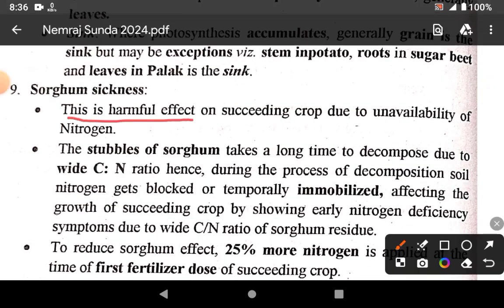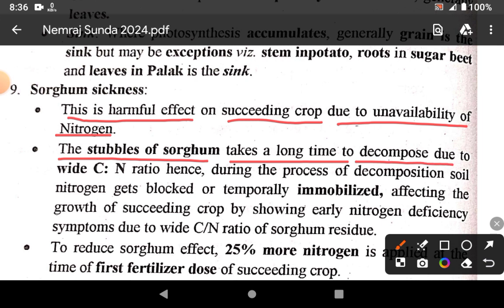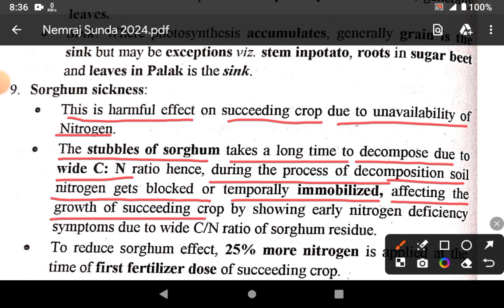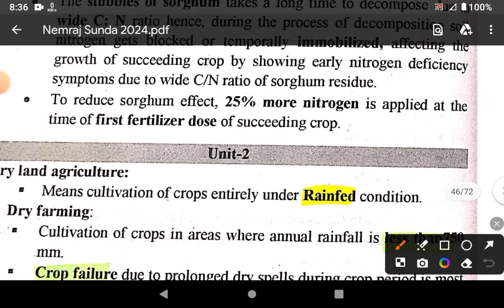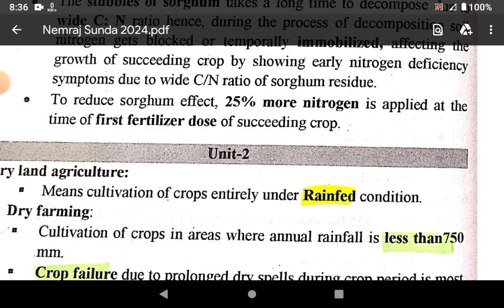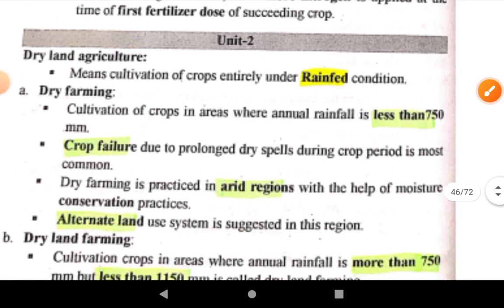Next is sorghum sickness. This is a harmful effect on the succeeding crop due to unavailability of nitrogen. The stubble of sorghum takes a long time to decompose due to wide C:N ratio. Hence, during the process of decomposition in soil, nitrogen gets blocked and temporarily immobilized, affecting the growth of the succeeding crop by showing early nitrogen deficiency syndrome. To reduce the sorghum effect, 25% more nitrogen is applied at the time of the first fertilizer dose of the succeeding crop. Unit 2, Dryland Agriculture, is covered in the next part.